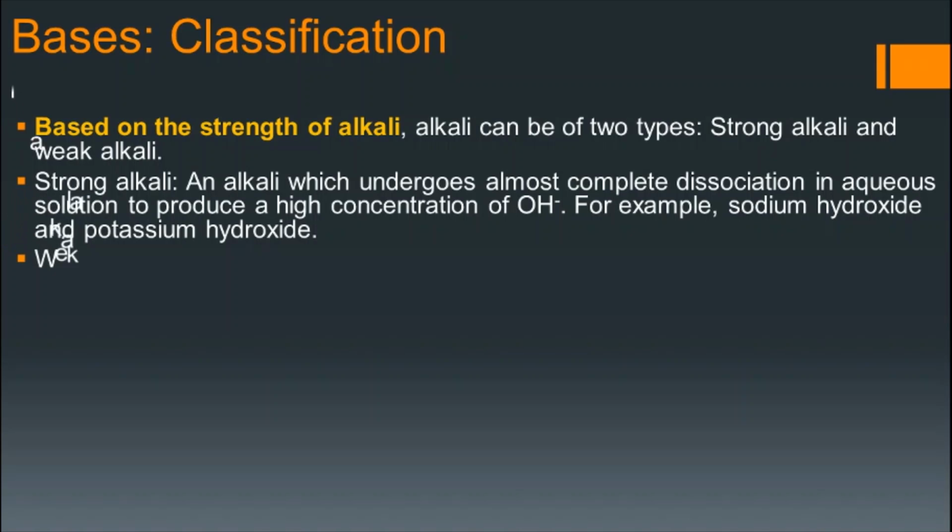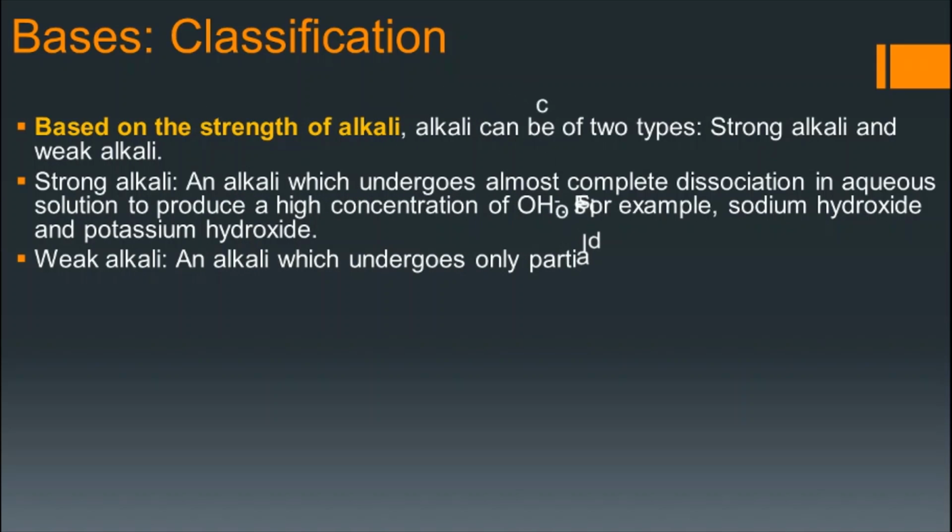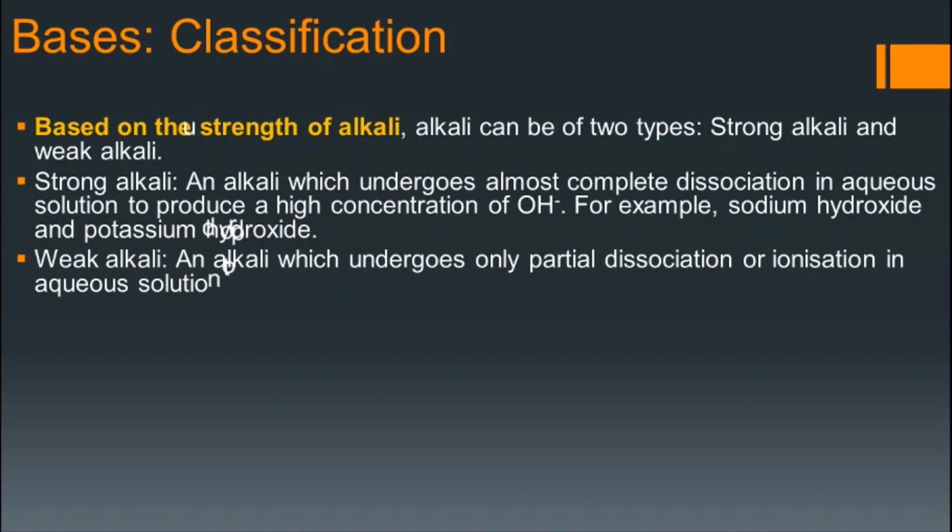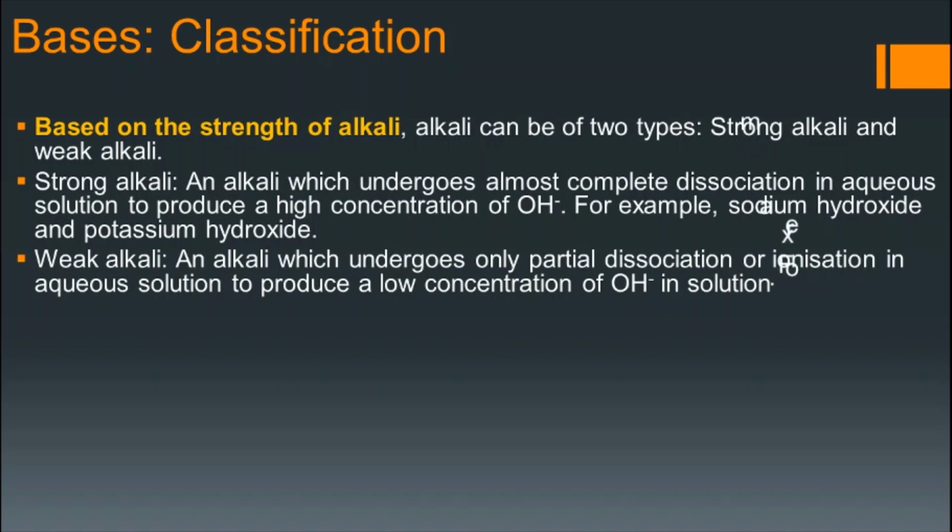On the other hand, a weak alkali undergoes only a partial dissociation or ionization in aqueous solution to produce a low concentration of OH minus ion. So here the concentration of OH minus ion is important. Examples of weak alkali are ammonium hydroxide or calcium hydroxide.